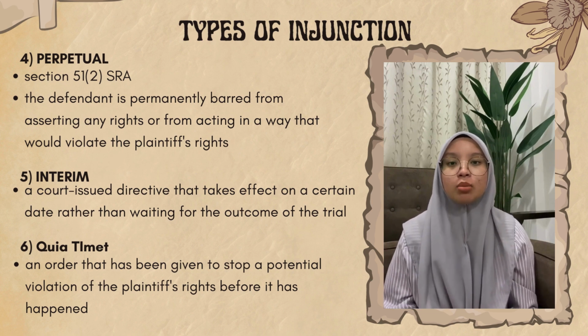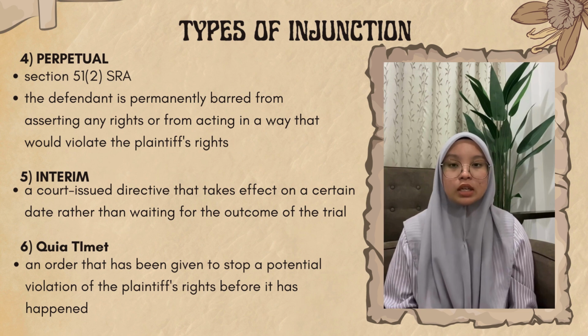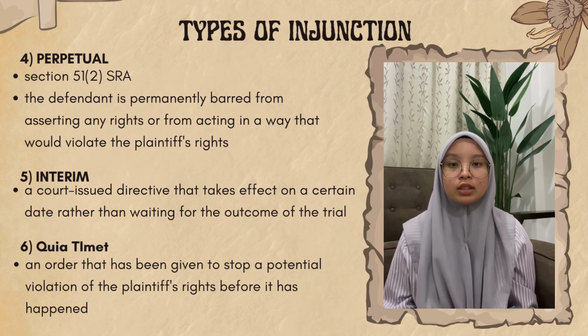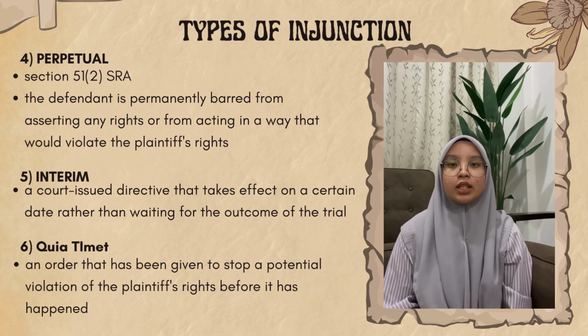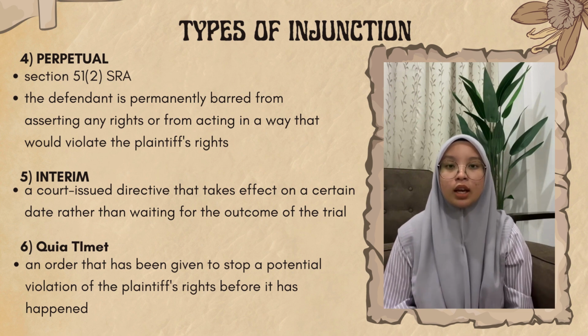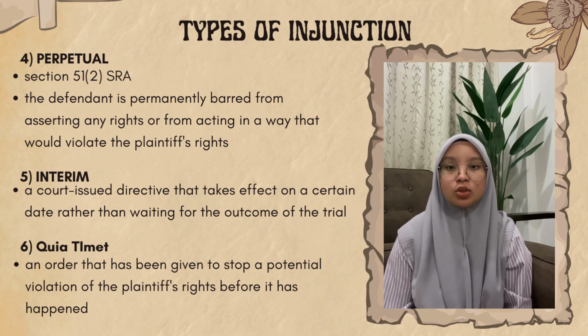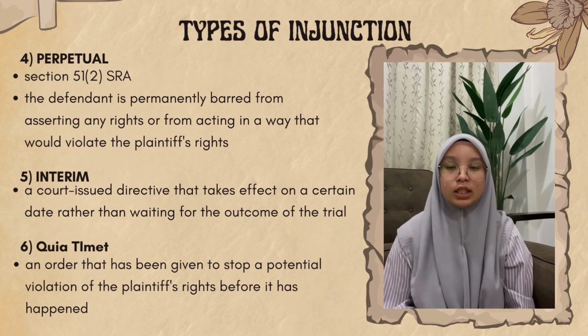And interim. Interim is also a type of injunction. An interim injunction is a court-issued directive that takes effect on a certain date rather than waiting for the outcome of the trial. Temporary injunctions are governed by Section 51 Clause 1 SRA and are valid for a predetermined period of time or until the court issues an additional order. They are governed by civil procedure law and may be granted at any point throughout the litigation.